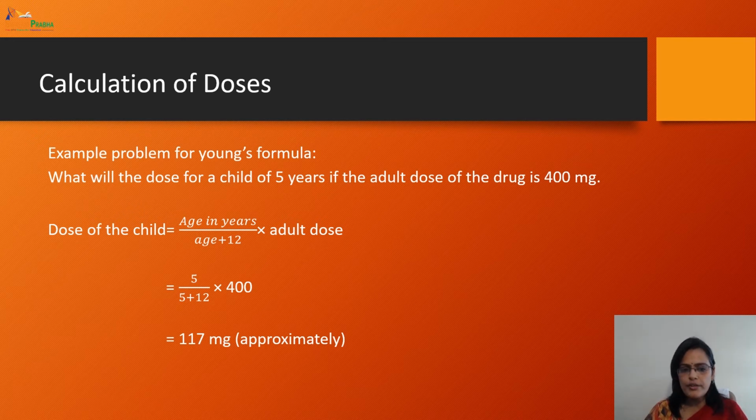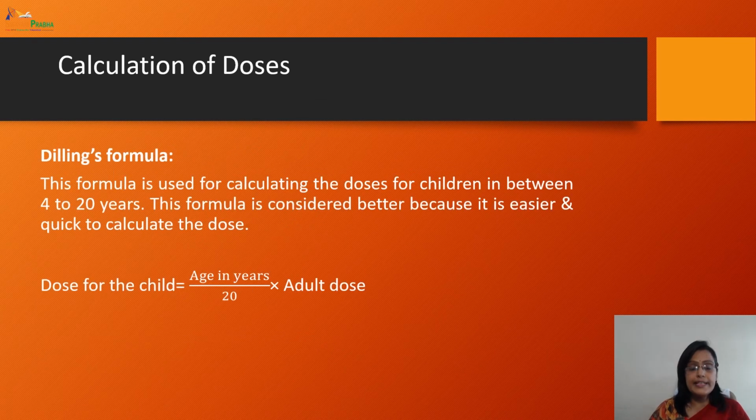This is how we can get the dose for a patient of 5 years by using Young's formula. Moving to next, which is Dilling's formula.